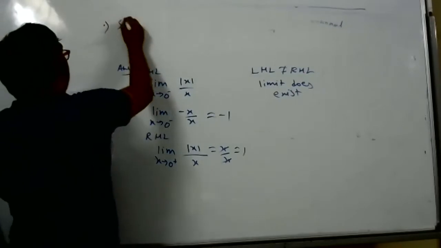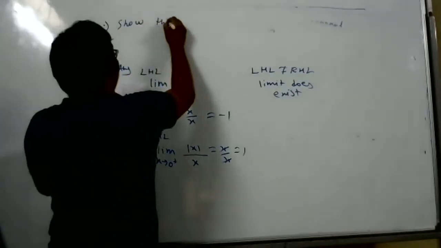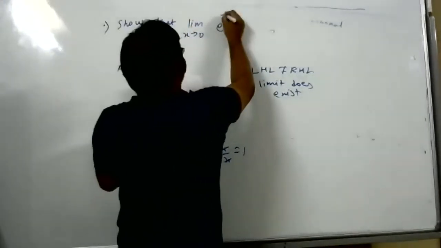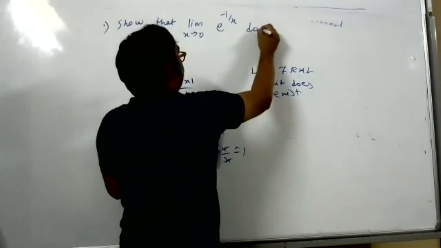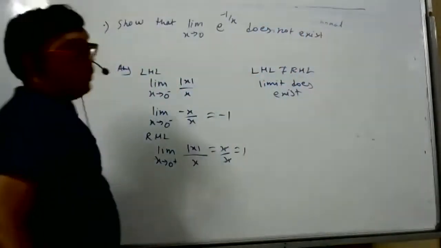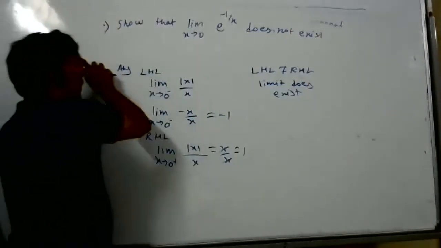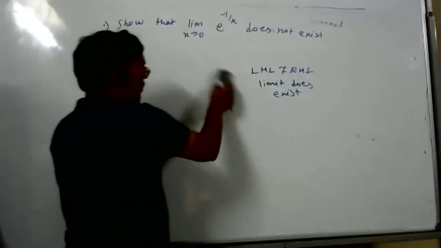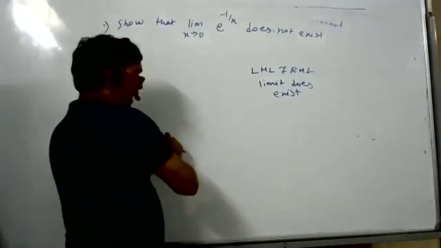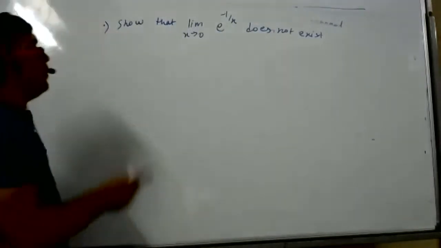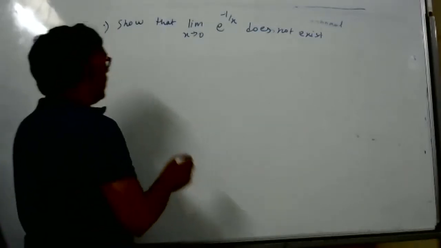Show that, you can stop me and ask some doubt if you have. Show that limit x tends to 0, e to power minus 1 by x does not exist. This is from R.D. Sharma. R.D. Sharma has many questions that are not there in NCERT, but since I am told to teach R.D. Sharma for you people, I'm teaching it now.